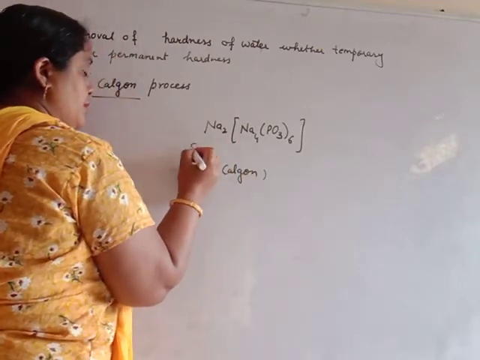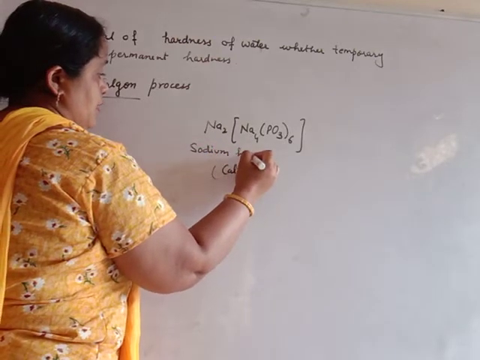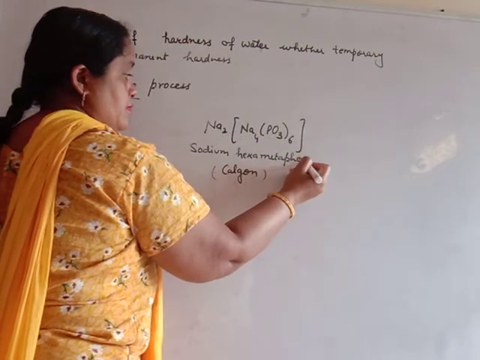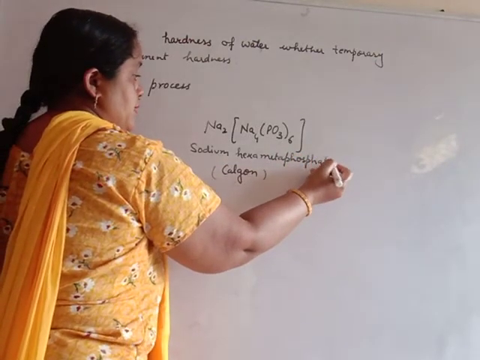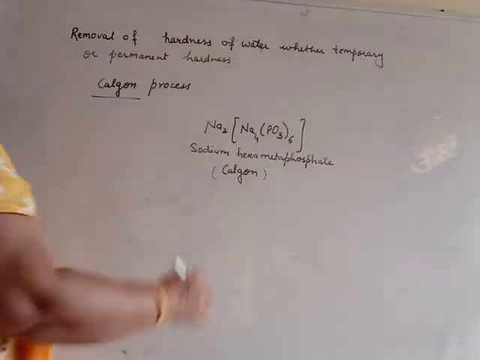Otherwise, its name is sodium hexametaphosphate. This is the compound which exchanges calcium or magnesium from the hard water.